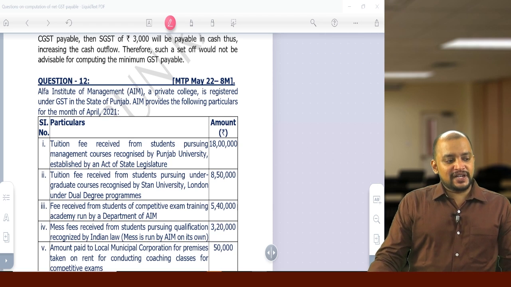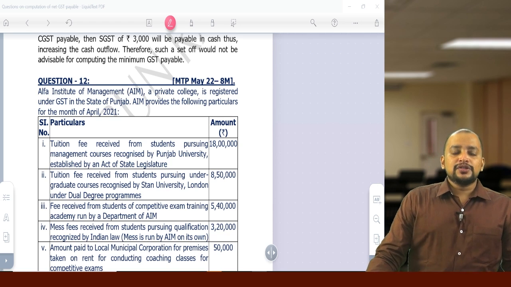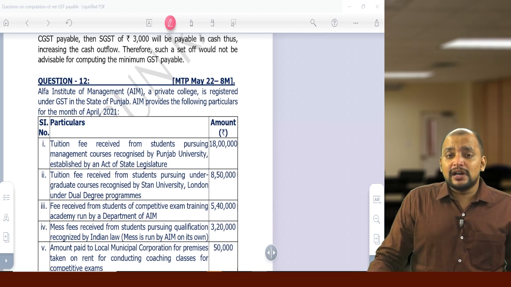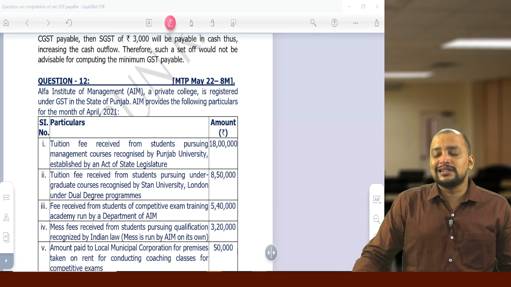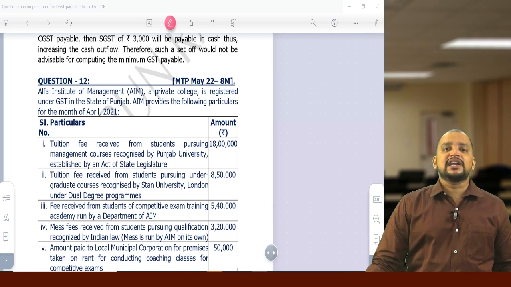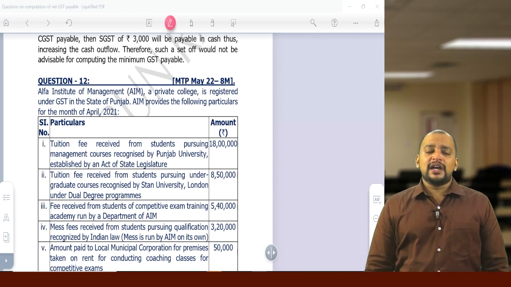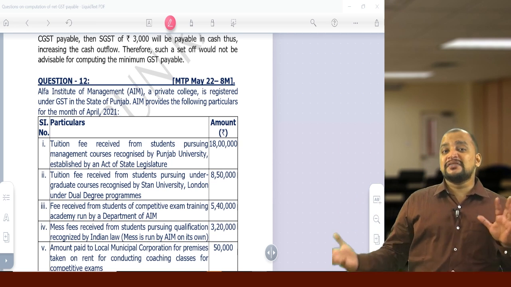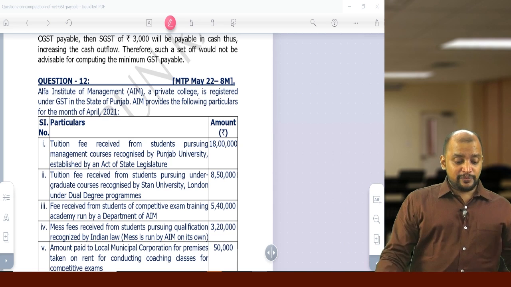Is apportionment of ITC for exempt and taxable supply applicable? No, not applicable. Rule 42 and rule 43 are not applicable for your exams. That has been omitted for the CA Intermediate syllabus. But normal apportionment is there, that is when I am using partly for taxable and partly for exempted, based on the turnover ratio I will apportion. But the manner of apportionment, reversal, all these things we don't have. So see this question number 12.